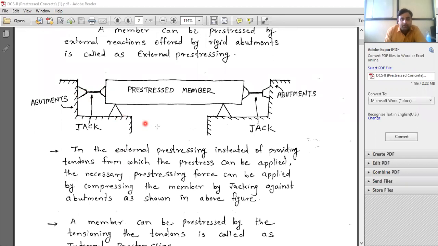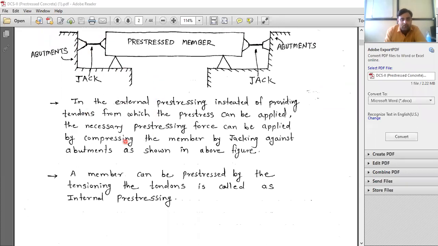And then in the external pre-stressing, instead of providing the tendons from which pre-stress can be applied, the necessary pre-stressing force can be applied by compressing the members by jacking against the abutments, as shown in above figure. Simple point.